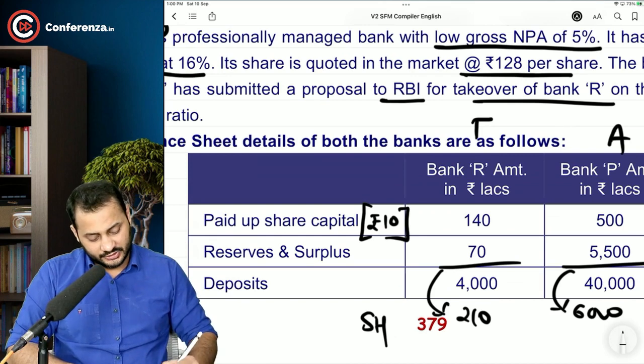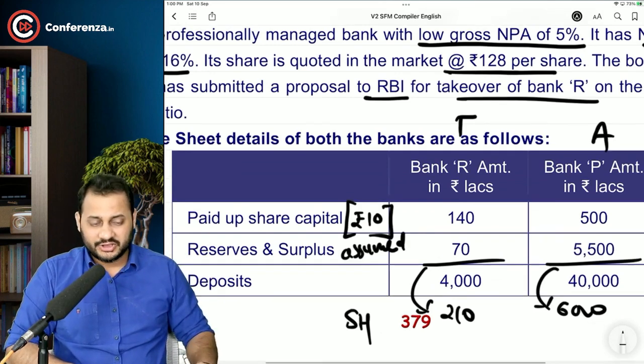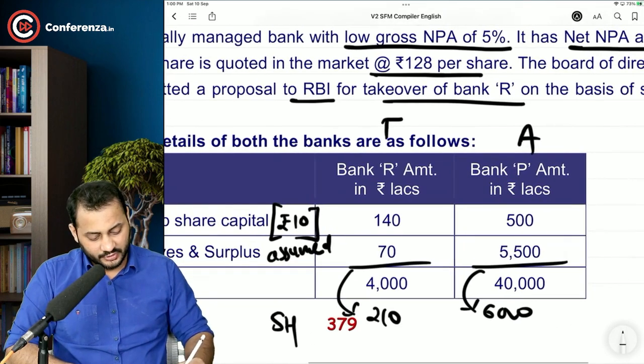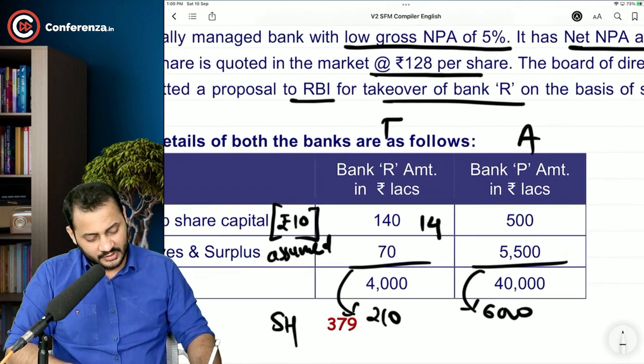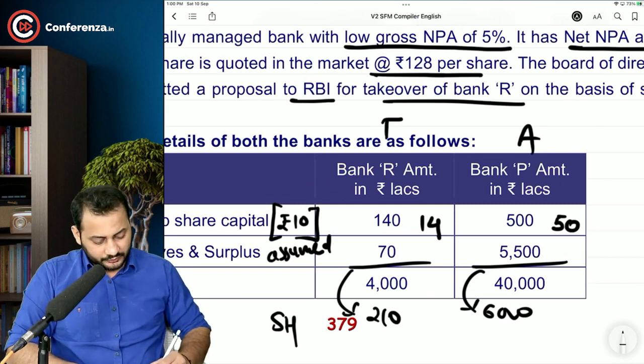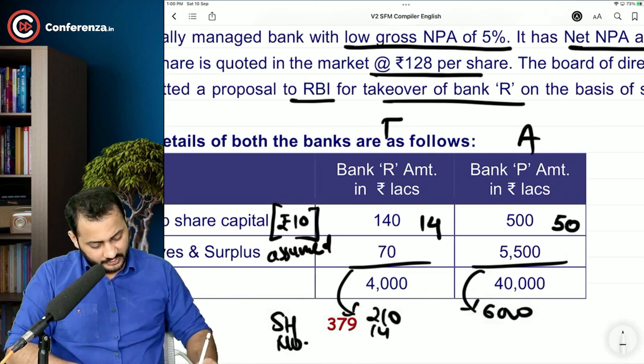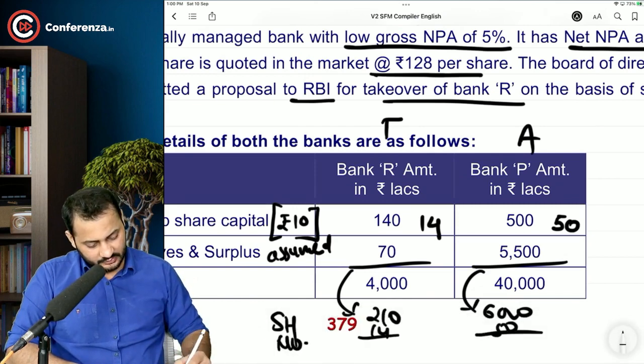So this is assumed. So if par value is 10, can I say the total number of shares in bank R is 14 and the total number of shares in bank P is 50? 14 and 50. Okay. So shareholders fund divided by the number of shares, 14 and 50. We will get the book value.